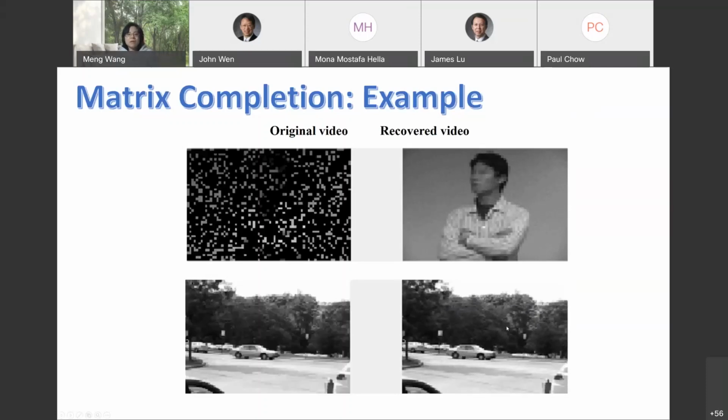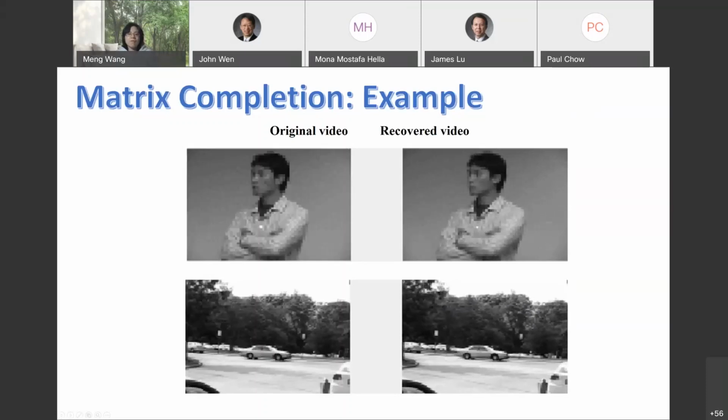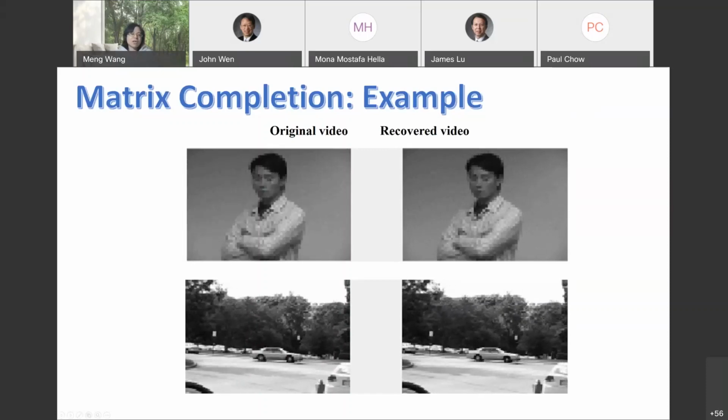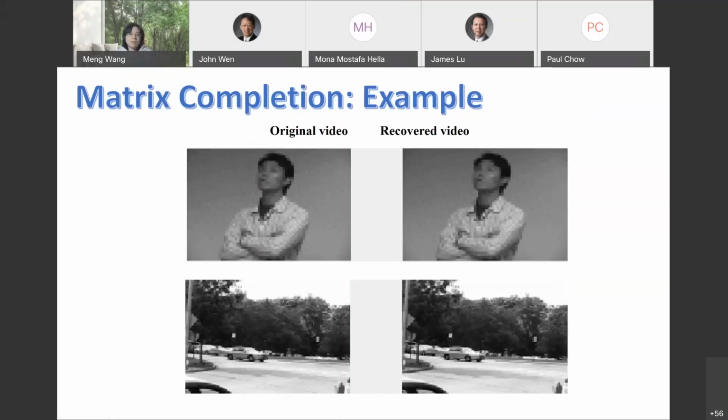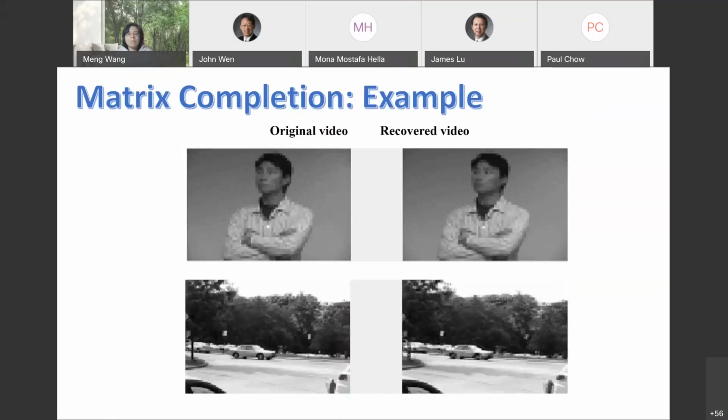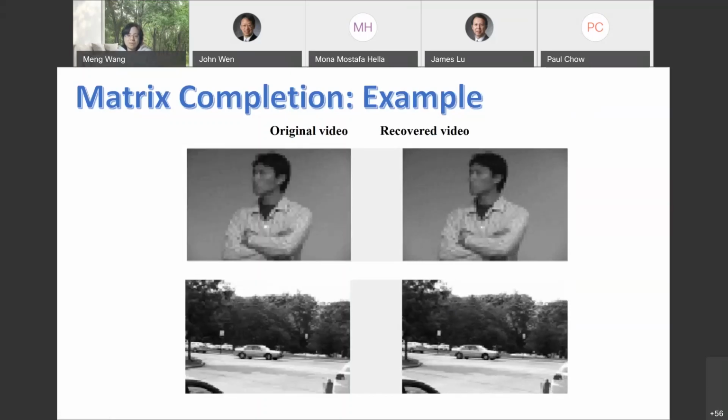This is a fundamental problem, and it can have applications in other domains, such as data recovery in power systems or data recovery of these rating matrices. So the method developed here can also be implemented in those domains.